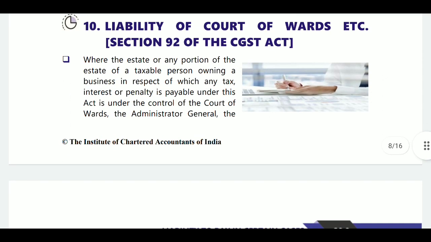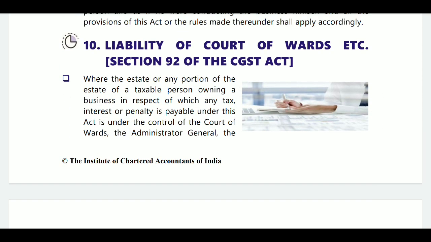Next, section 92. Section 92 is related to liability of court of wards. Here the estate of a taxable person under the control of court of wards, administrator general or official trustee or any receiver or manager shall be liable to pay dues to the extent of his estate.